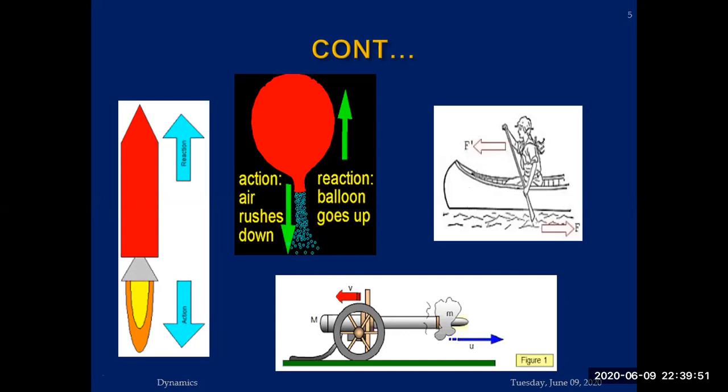When you fire a gun, this is your action. The bullet moves in the forward direction. As a result, there must be a reaction which should be opposite, according to the statement of Newton's third law of motion. To this reaction, the gun recoils in the backward direction.